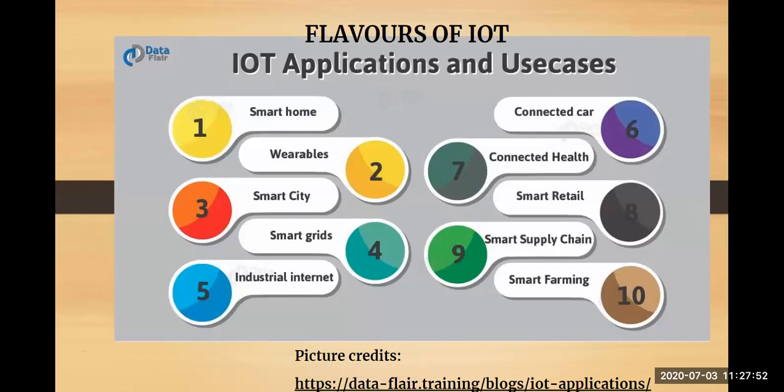So the most common ones, the ones which are actually known by us and we are familiar with its working. So I've taken those ones. The very first is your smart home. When I talk about smart home, everybody knows that smart home refers to a home automation system, wherein with the help of your app, you are controlling the entire home. Always remember there is Lodha Builders, those who have come up with this concept of smart homes.